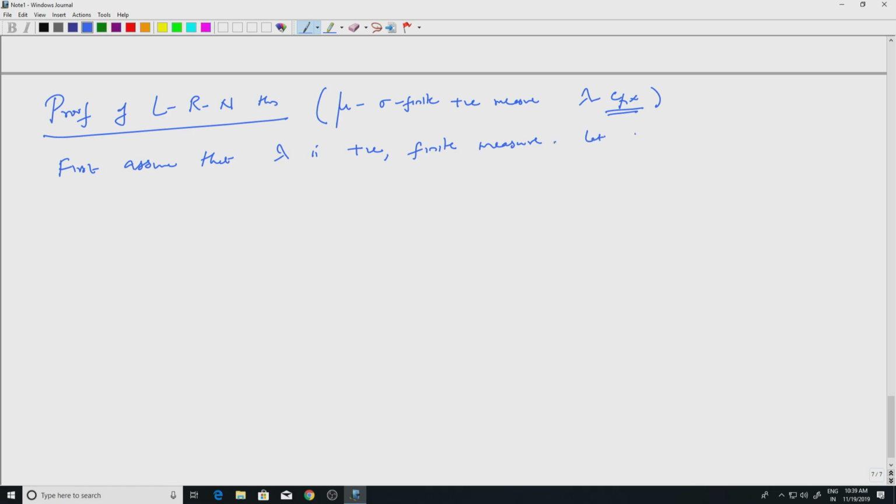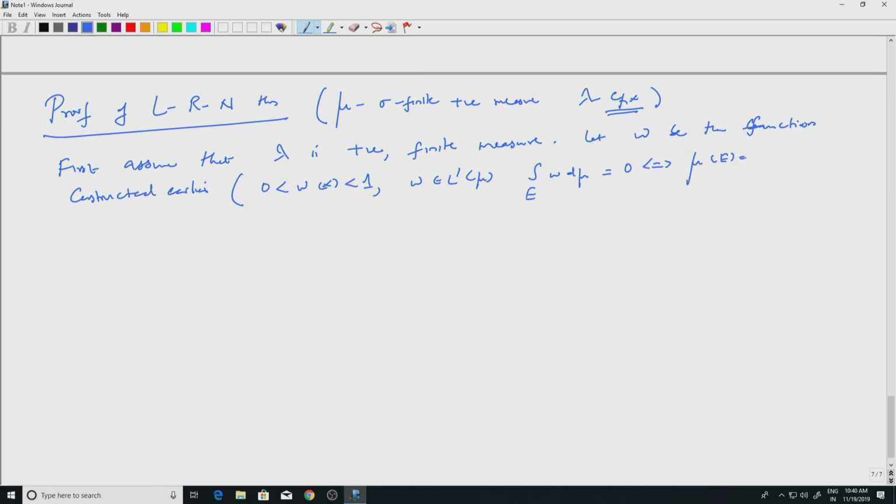Okay. So, let w be the function constructed earlier. What was the property of this w? Well, this was strictly between 0 and 1, and w was in L1 of mu. More importantly, if I integrate w over E and I get 0, that will happen if and only if mu of E is 0. So, this was the property we needed.